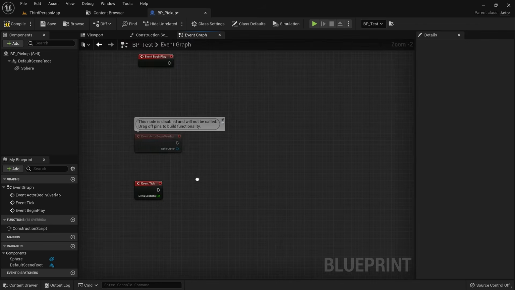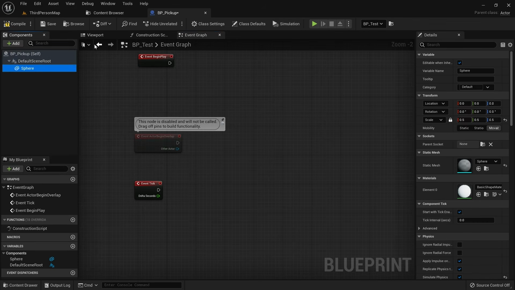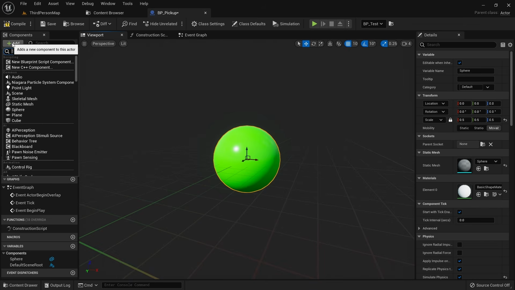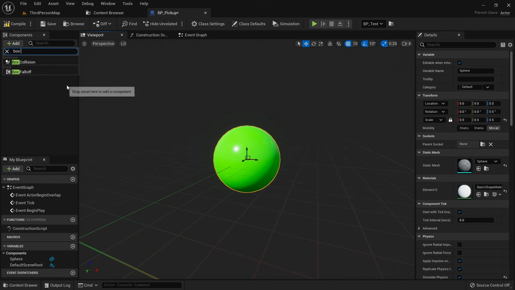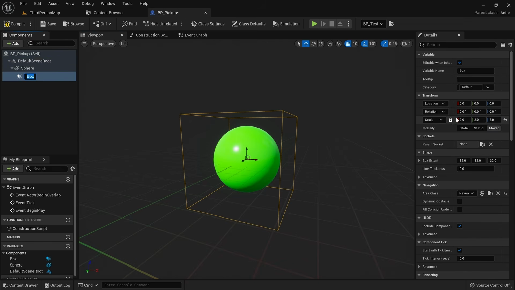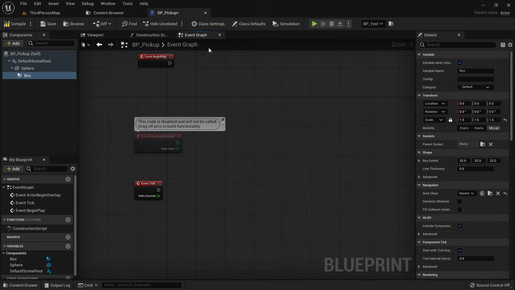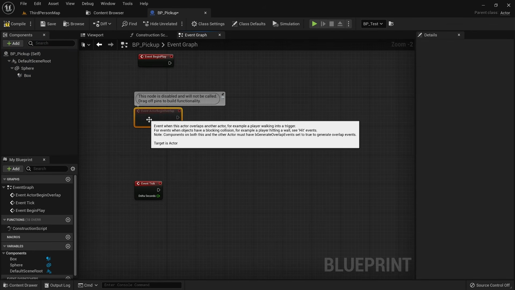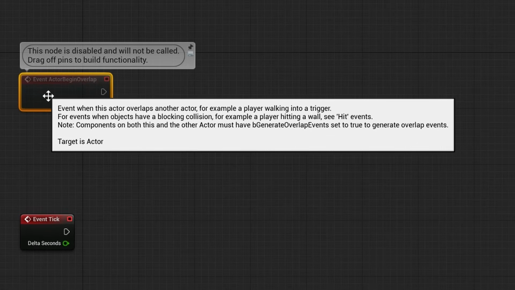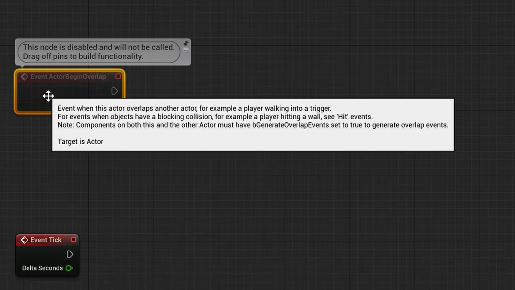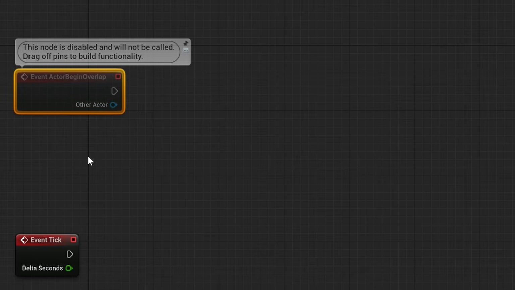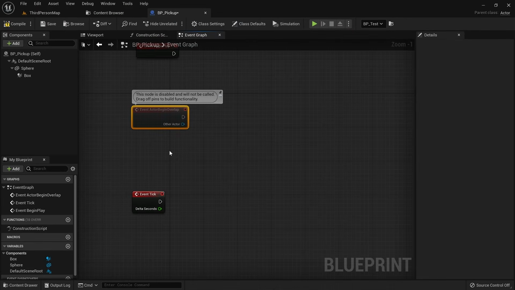First we want this blueprint to detect when the third person character touches it and destroy it. To do that we select our sphere and click add to attach a box collision to it. We then want to change the scale of it to 1.5 so it is slightly bigger than the sphere itself. You might still remember the event actor begin overlap node that has been sitting on our blueprint unattended since the start. Since we added the box collision, this node will now fire off whenever another object that has the correct collision channel set up overlaps with this box.